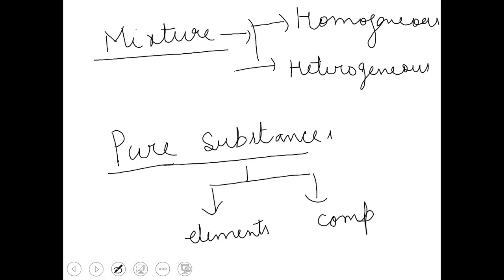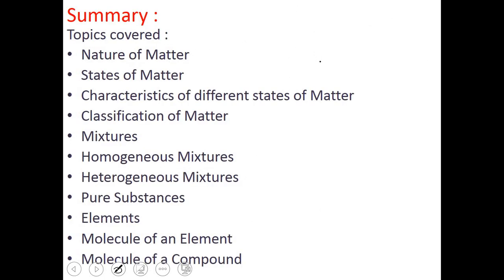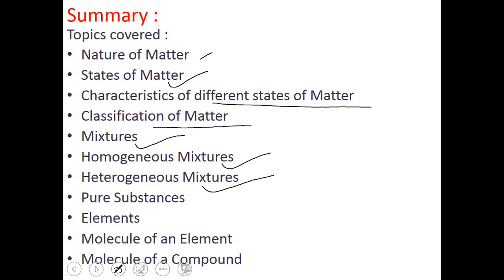So I hope all these points are clear to you. Students, we have discussed today the nature of matter and states of matter. We have discussed characteristics of different states of matter. We did the classification of matter. We discussed mixtures, what are homogeneous mixtures, what are heterogeneous mixtures. We discussed pure substances. We discussed elements. We discussed molecule of an element, and we discussed molecule of a compound.